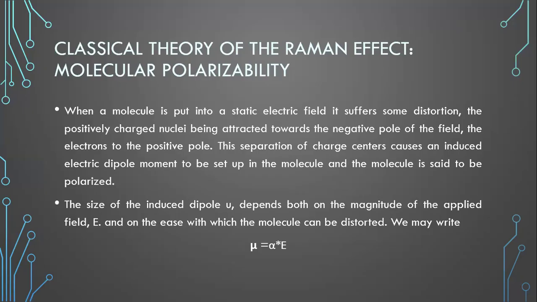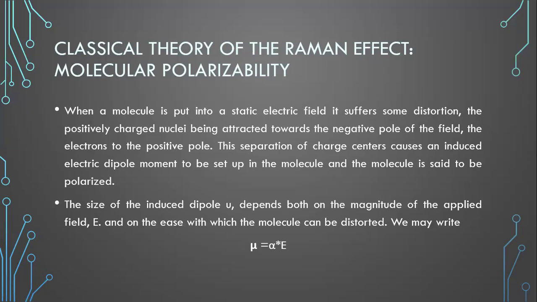Coming to the classical theory of the Raman effect, when a molecule is put in a static electric field, it suffers some distortion. The positively charged nuclei are attracted towards the negative pole of the field, and the electrons to the positive side of the field. This causes a separation of charge centers, which produces an induced electric dipole moment in the molecule, and so the molecule is said to be polarized. It is given by the formula mu equals alpha times E, where alpha is the polarizability of the molecule and E is the applied field.